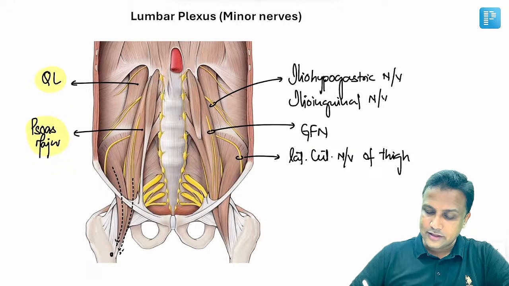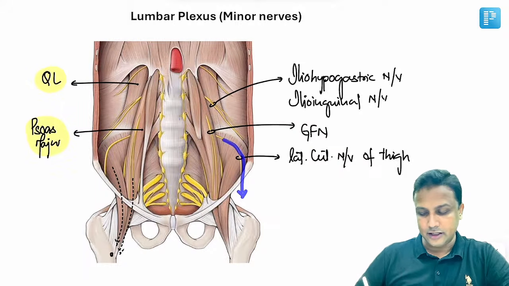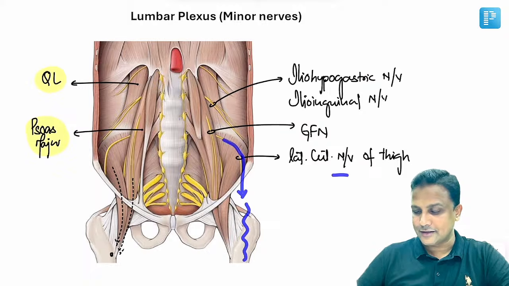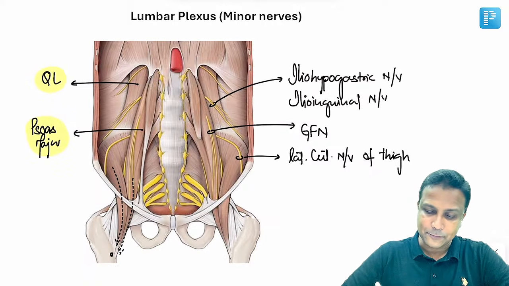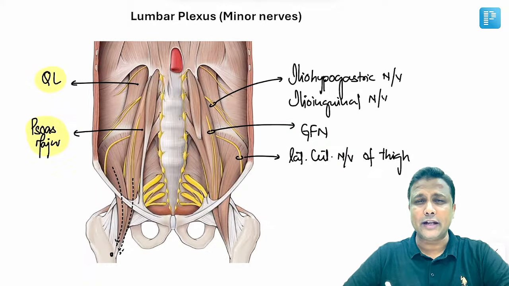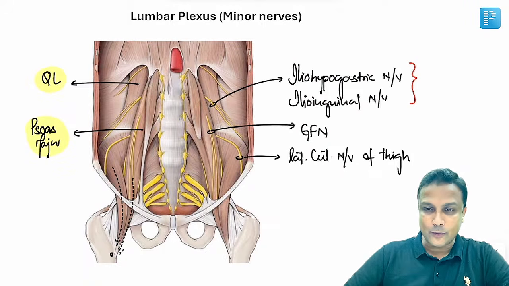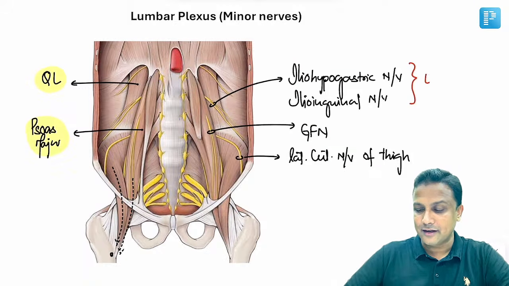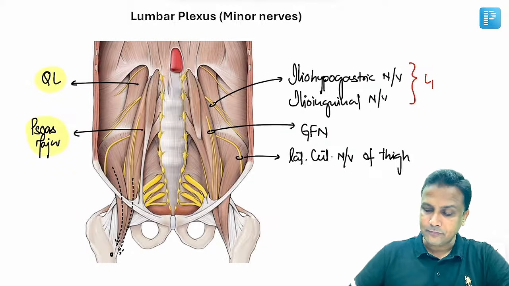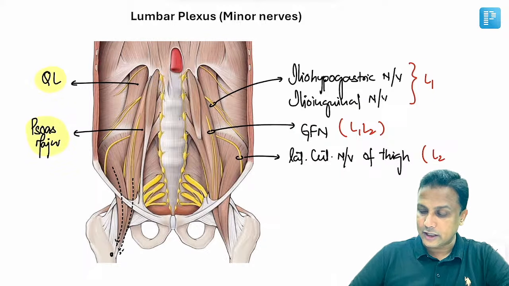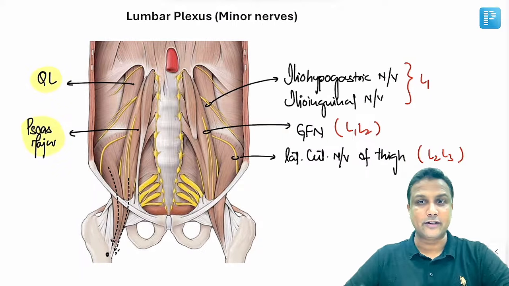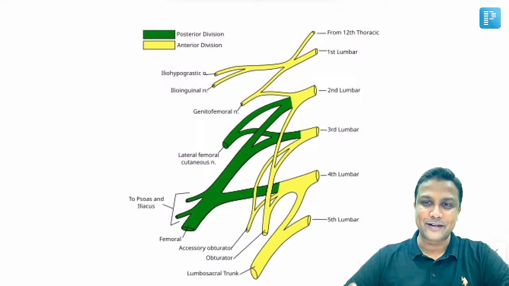And then one more nerve which is coming from the inner side of the ilium, going to the lateral side of the thigh, so its name will be lateral cutaneous nerve of the thigh. So the way to identify is very easy, sir, okay? So iliohypogastric, ilioinguinal coming between the two muscles there, root value will be L1. Genitofemoral nerve, which pierces psoas major, its root value will be L1 and L2 there, sir. And finally lateral cutaneous nerve of the thigh, its root value will be L2 and L3, sir. You have to remember the root values also, that is why I have given you a separate diagram here.